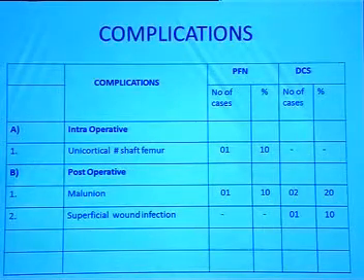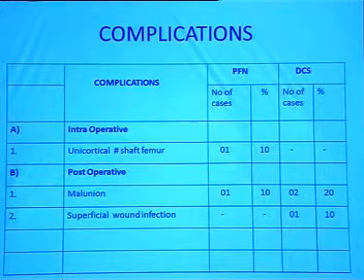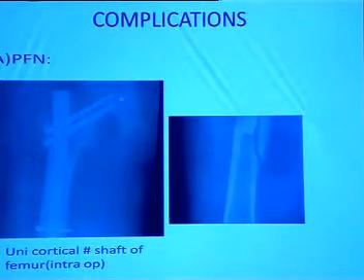In comparing the complication rate in both groups, it was studied as intraoperative complication and postoperative complication. In one case of PFN, we encountered an intraoperative unicortical fracture of the shaft of femur. It was detected in the immediate post-op period, but the subsequent post-operative course was uneventful, as the patient had delayed weight bearing and he healed from that.